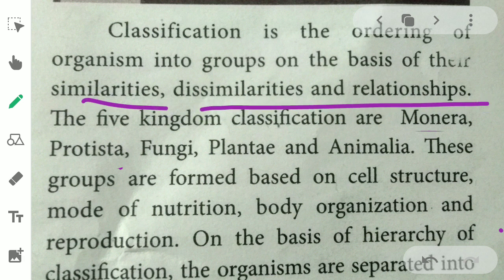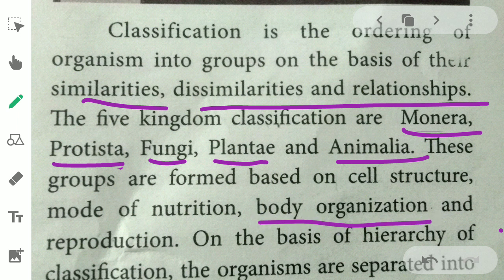The five kingdom classification are Monera, Protista, Fungi, Plantae, Animalia. These groups are formed based on cell structure, mode of nutrition, body organization and reproduction.